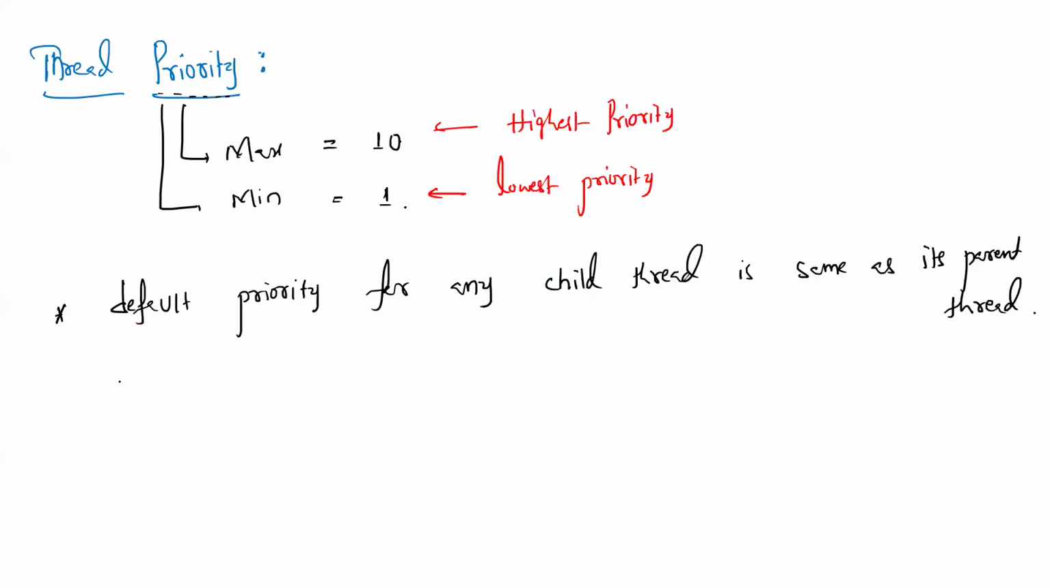Whenever one thread creates another thread, the creating thread will become the parent thread and that new thread will become a child thread. Therefore, what's the priority? The default priority for any child thread is the same as its parent.